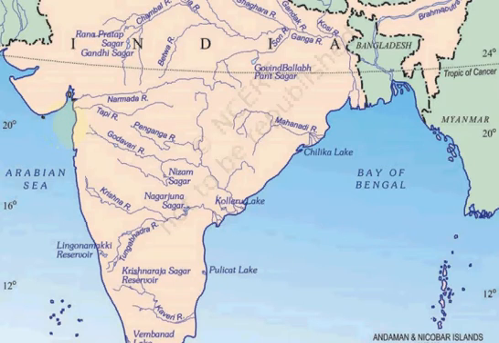The second important west flowing river is Tapi river. It originates in the Satpura range at Betul district of Madhya Pradesh. It flows parallel to Narmada river. It flows through MP, Maharashtra and Gujarat, then enters the Arabian Sea. Other important west flowing rivers are Sabarmati river, Mahi, Bharatpuzha and Periyar river.